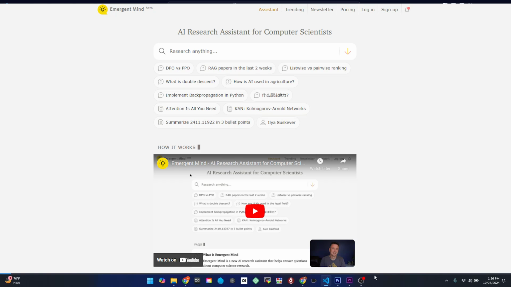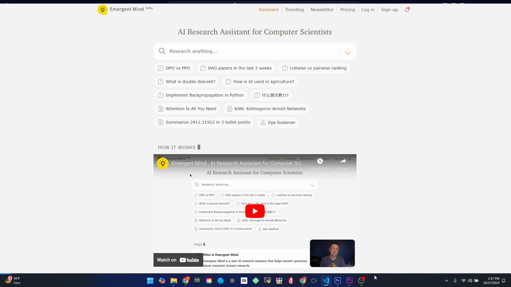Today I am diving into an exciting tool called Emergent Mind. If you are passionate about AI and computer science research but find it hard to keep up, this platform might just be your new best friend. Emergent Mind is an AI-powered research assistant that helps you stay on top of the latest research papers. It pulls data from multiple sources like Arxiv and GitHub, organizing everything in a clear, accessible way.